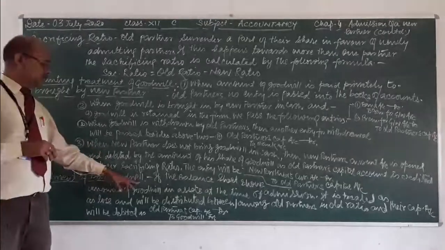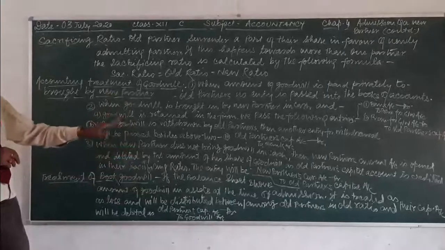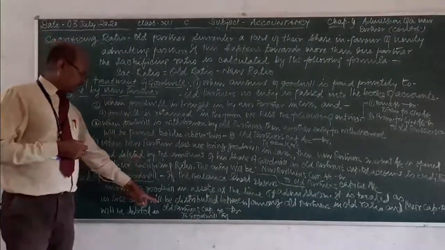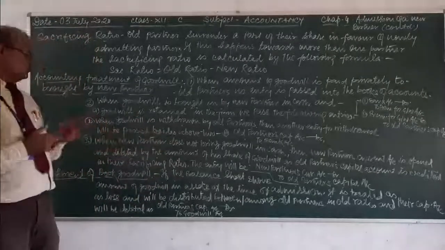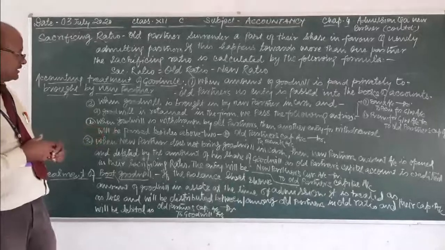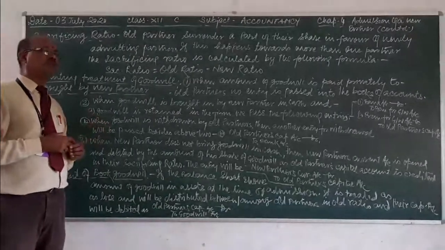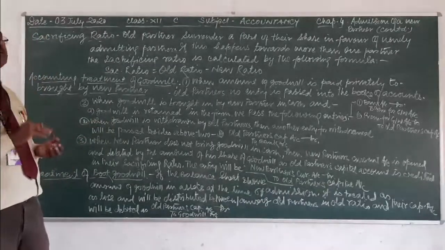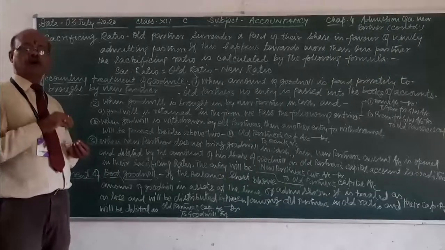So it is a past, so only old partners are liable to compensate this loss, and that is the reason the old partners capital account will be debited. So students, you must be very much clear that the amount of goodwill shown in asset side of balance sheet will be treated as loss belongs to past